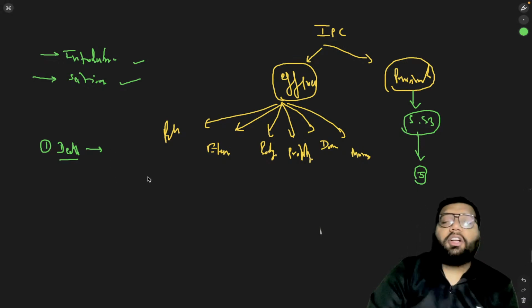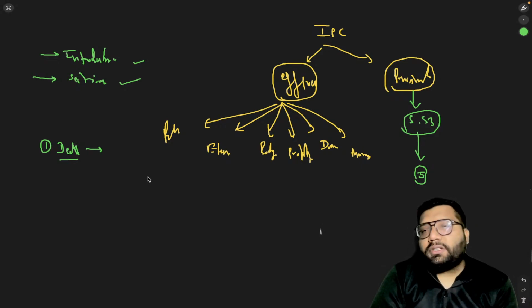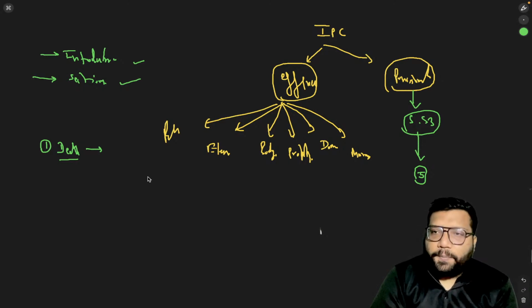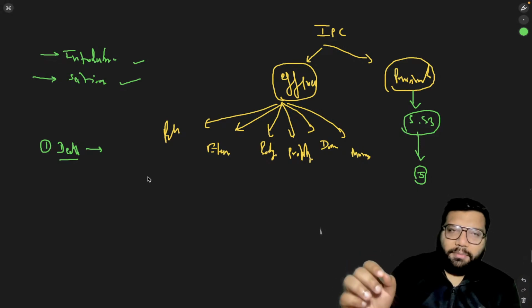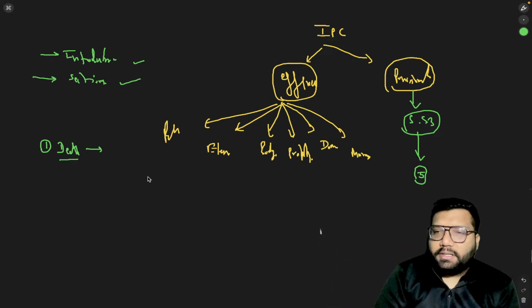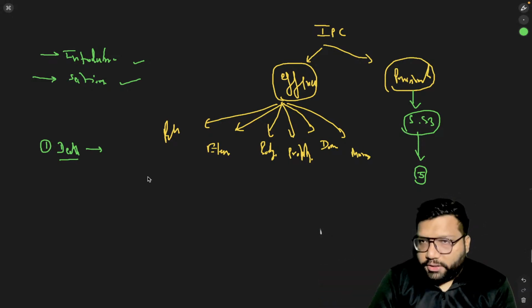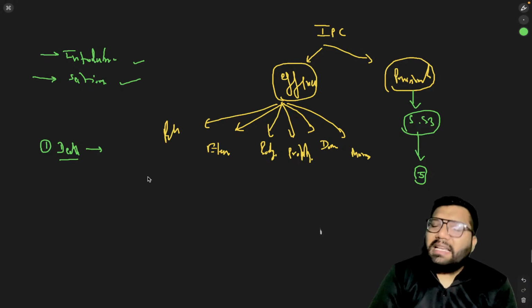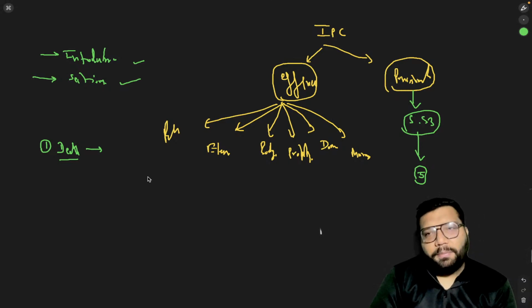So, we do have a doctrine in relation to that, and that is known as the rarest of rare case. Now, what is this rarest of rare case? Even in this concept, there is no exhaustive list that, okay, these 4 or 5 offenses come under the category of the rarest of rare case. But whenever an offense has been committed in such a manner which is the rarest of the rare, then we are left with no other option but to award death penalty.